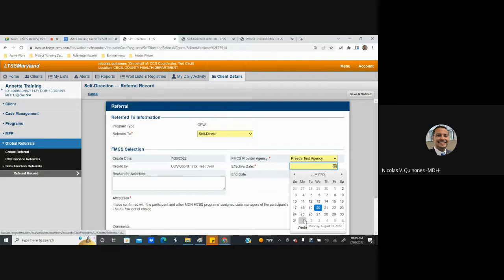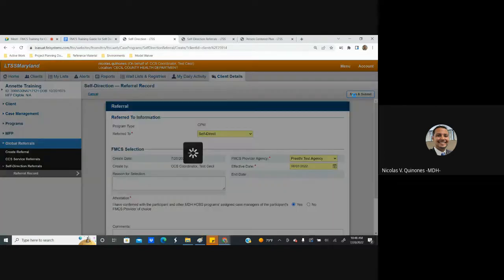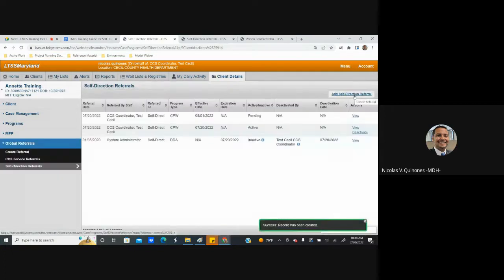So let's say that this participant wants to transition to a new FMCS provider, but we don't want it to take effect until, let's say, August 1st. So I'm going to put August 1st in the effective date. Again, I need to confirm the attestation. And now when I save and submit, you're going to notice something a little bit different. On our self-direction referral page, you're going to see the new record of the transition was inserted, but it's tagged as a pending status. The reason for this is because we have postmarked that effective date.